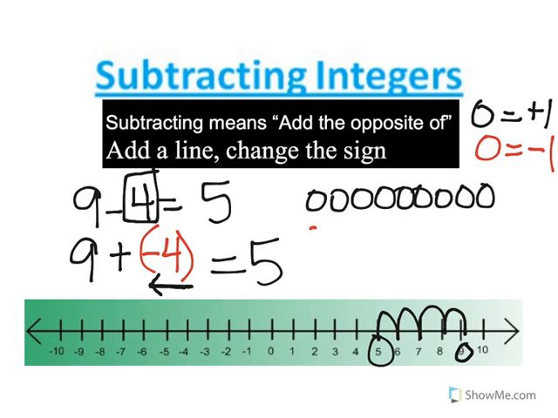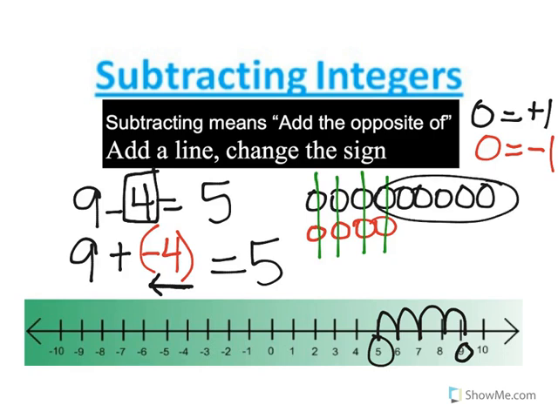I have 9 positives, and 4 negatives. Remember zero pairs? A zero pair is when you have 1 positive and 1 negative. If you have $1 and then I take away your $1, you're going to get a 0. So that's how zero pairs exist. Here we go. That's a zero pair, zero pair, zero pair, zero pair. What are you left with? 1, 2, 3, 4, 5. So you're left with 5 positives.